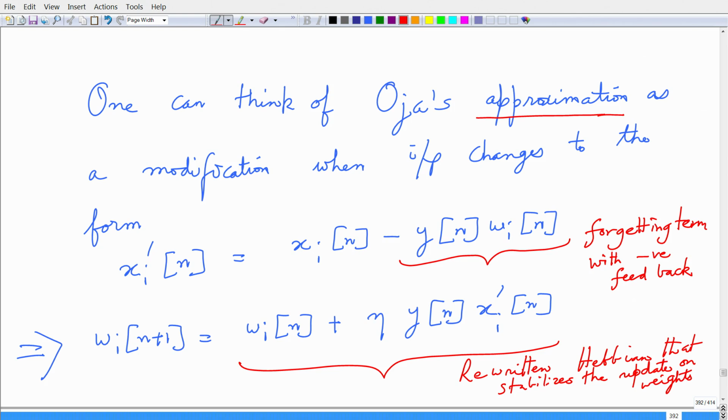This is very important because this negative term is giving you the negative feedback, because you are feeding back y, and this is giving you stability. Otherwise, in the original Hebbian update the weights would blow up.